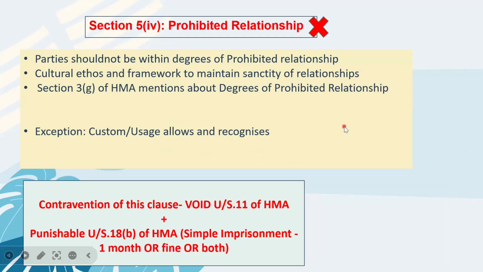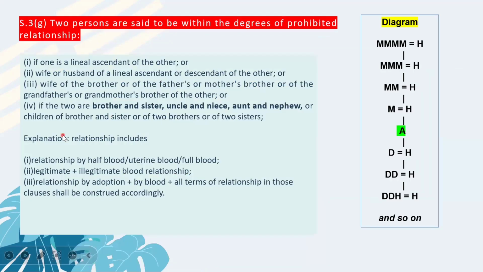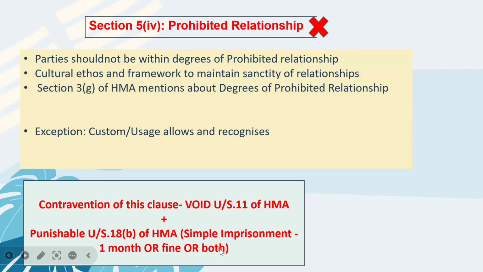Going to the next clause. Parties should not be within degrees of prohibited relationship. So what do we mean by prohibited relationship? In the Indian cultural context, there were certain relations which we thought to be sacred and holy, and entering into the sanctity of marriage between them we thought wasn't right.